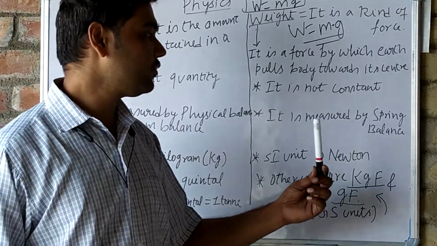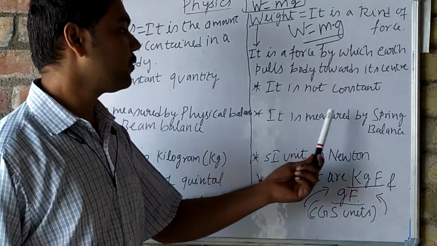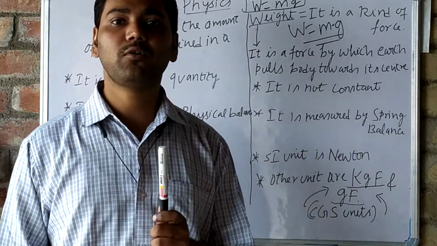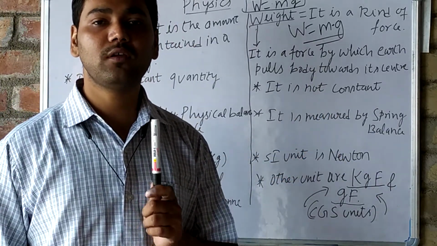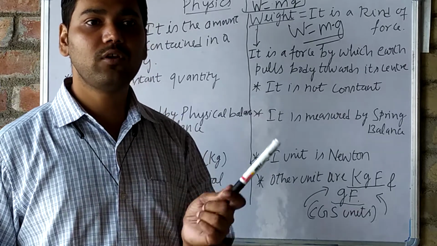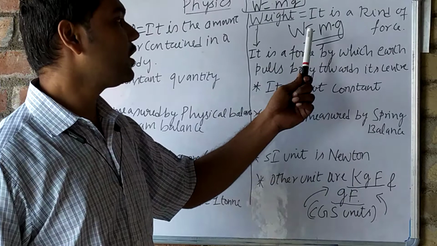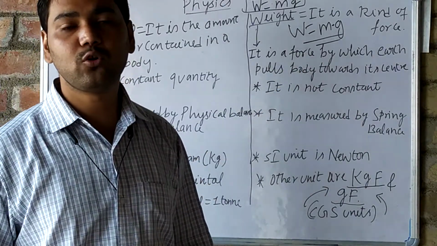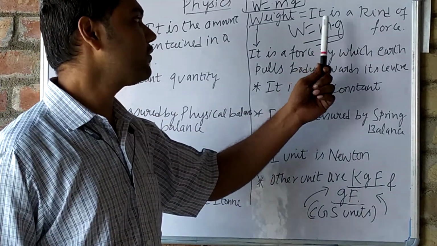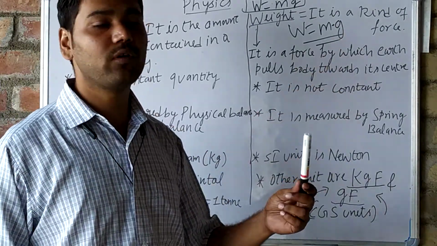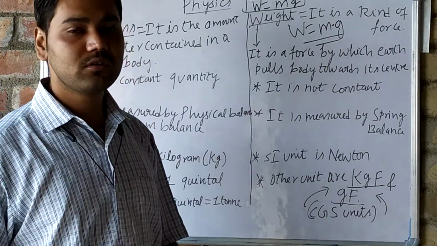SI unit of weight is Newton. It is measured by the spring balance. It is not a constant quantity. Why? Because acceleration due to gravity keeps on changing at every location on the earth. The formula of weight is m into g, where m is mass and g is gravity. Because of the change of gravity at every location, weight will also change.